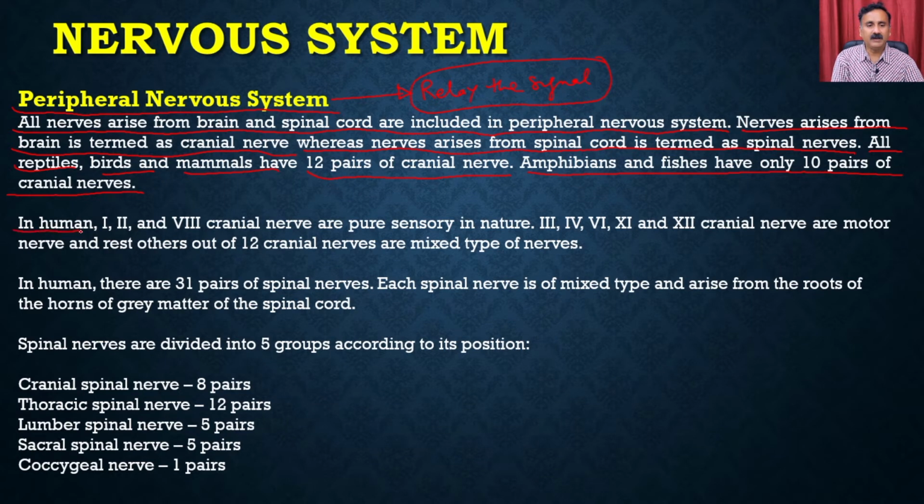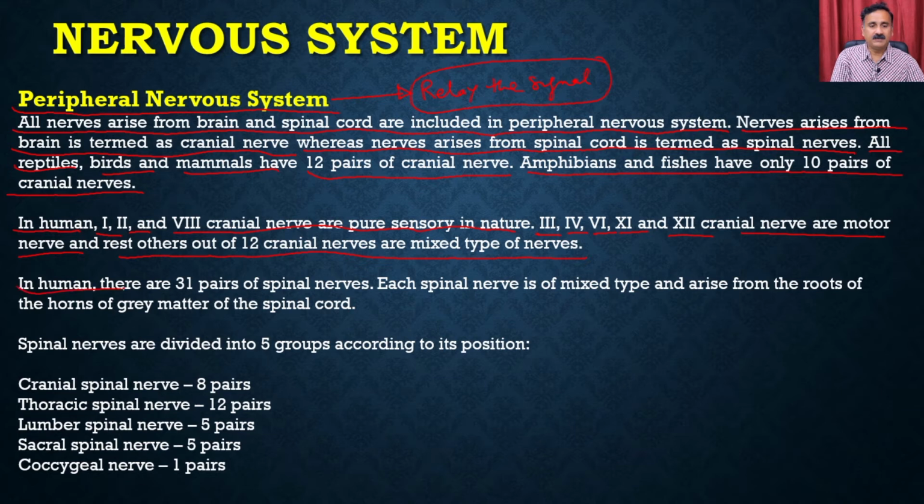In humans, cranial nerves 1, 2 and 8 are purely sensory in nature, whereas cranial nerves 3, 4, 6, 11 and 12 are motor nerves, and the rest of the 12 are mixed type nerves. So you can have nerves which are either sensory nerves or motor nerves.